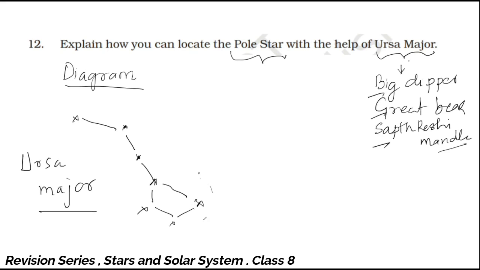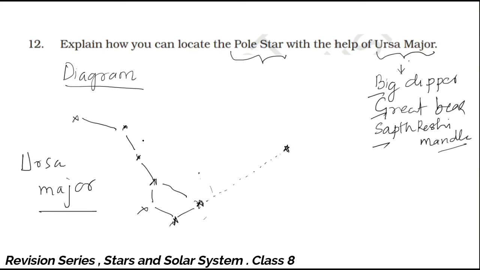Now if you can draw an imaginary line in the direction of the first two stars, this is one star, another star, and if you draw the imaginary line, it will meet a star which is not so bright. This is very near to the horizon, and therefore to witness this star you need to be on the top of your roof or any high place where the horizon is completely clear without any trees and all.